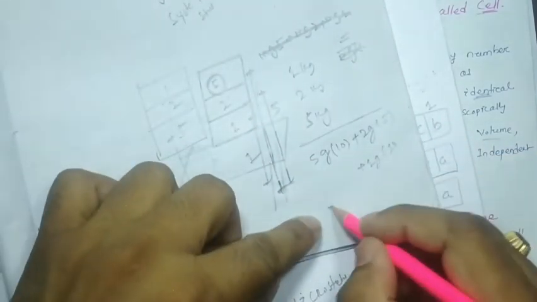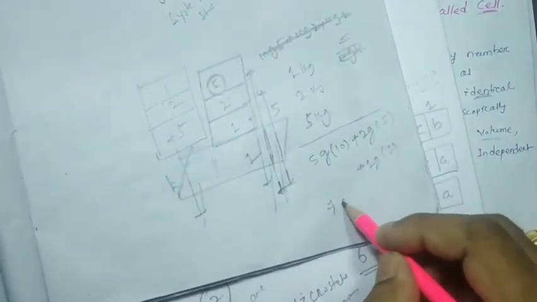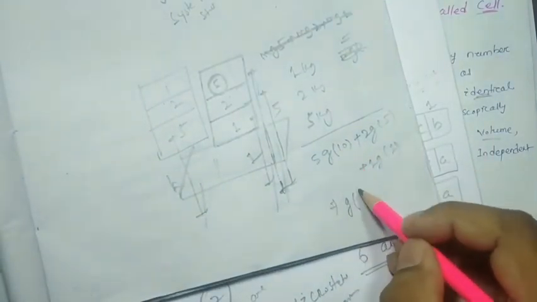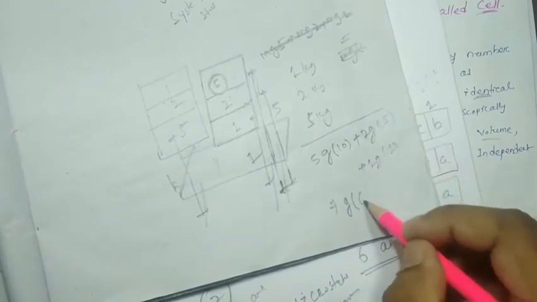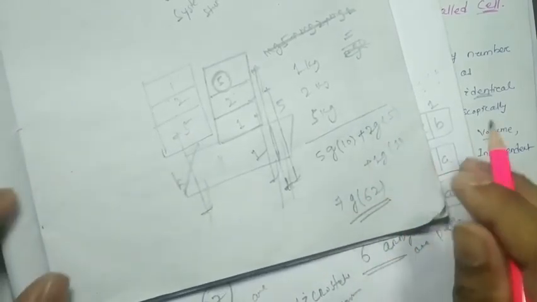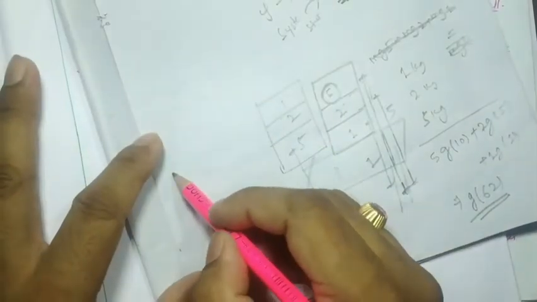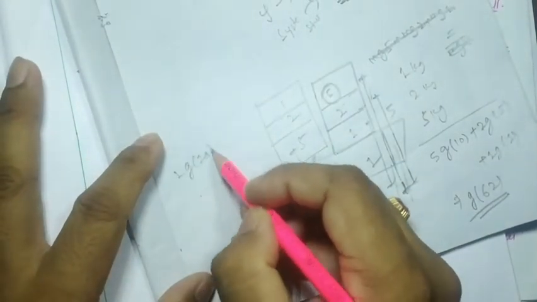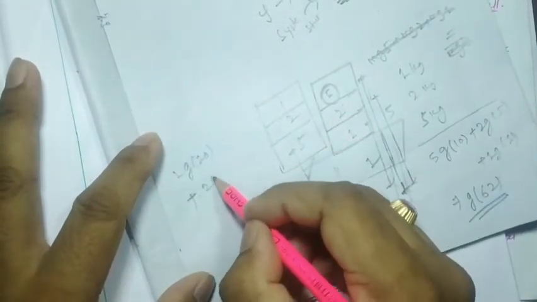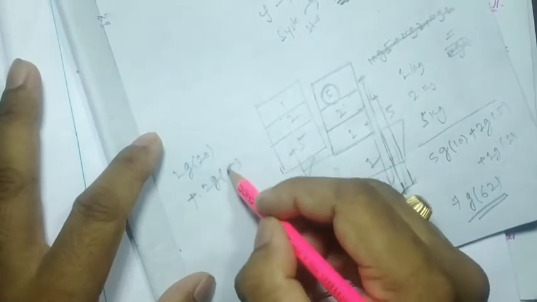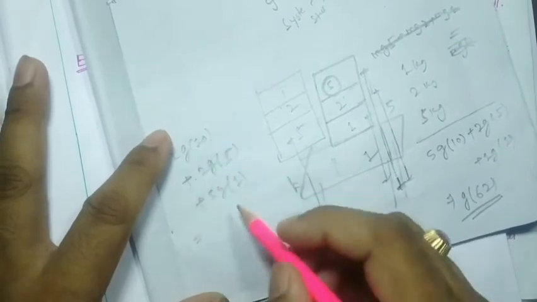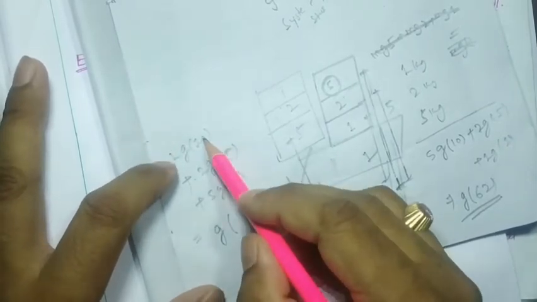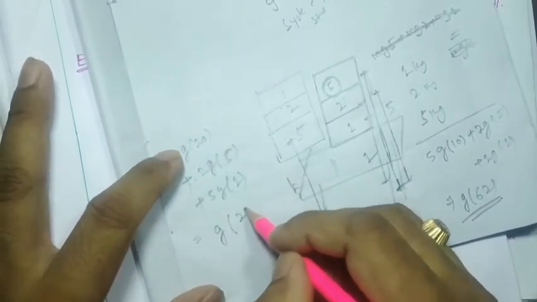So here we found that it is g into 50 plus 10 plus 2, 62g. But in this case it will be 1g10 plus 2g5 plus 5g1. So it will be g into 10, 10, 5, 25.